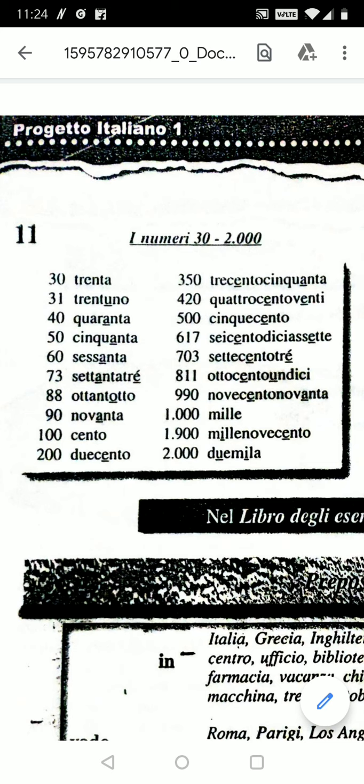So it goes like this. 73, as you can see.